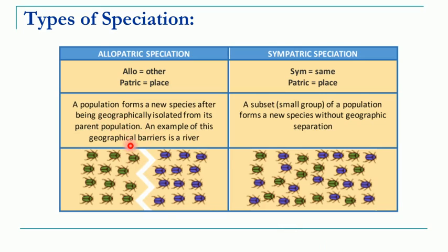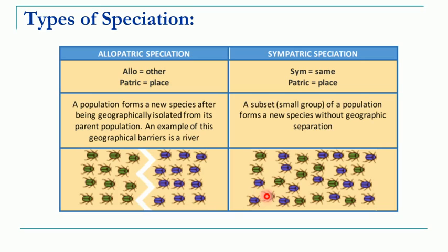Suppose a single population of a species is divided into two populations by some geographical barrier like a mountain, river, ocean or any other such barrier. Then after several generations, these two populations can develop into two different species.